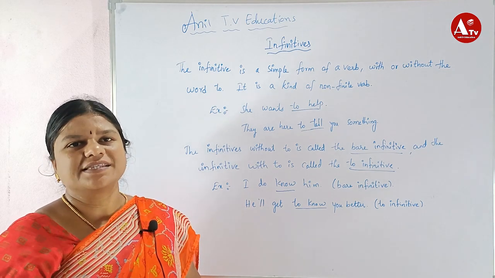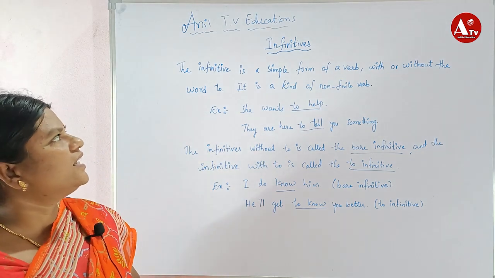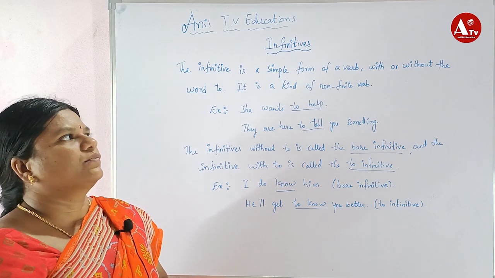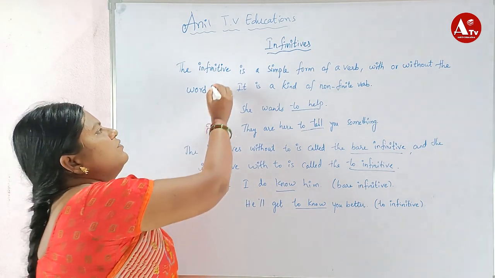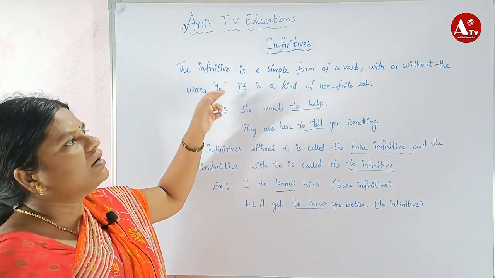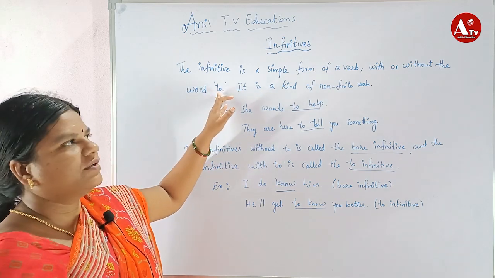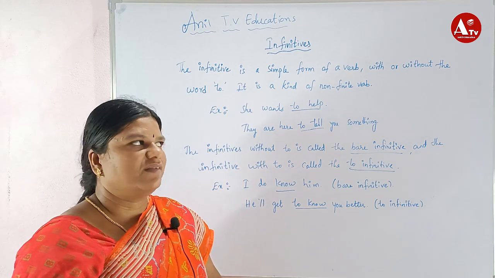Today our topic is infinitives. The infinitive is a simple form of a verb with or without the word to. So here we can use the to-infinitive or the infinitive without to. There are two types of infinitive verbs.